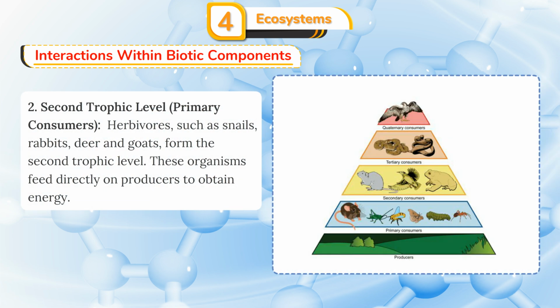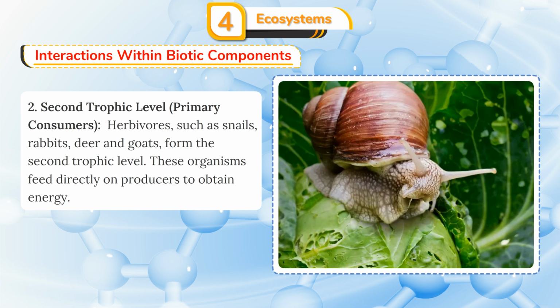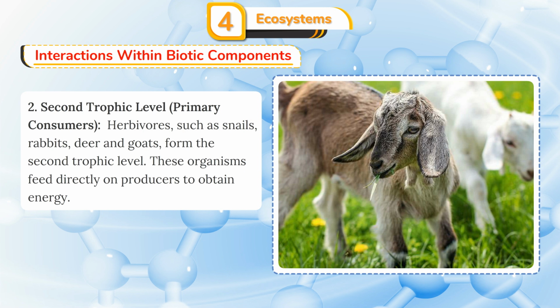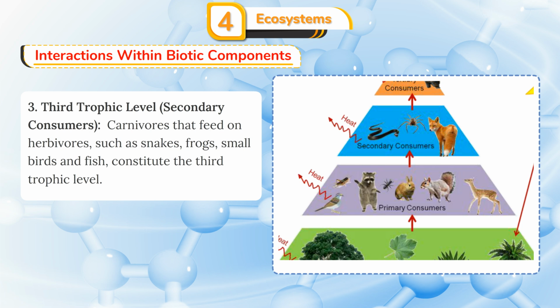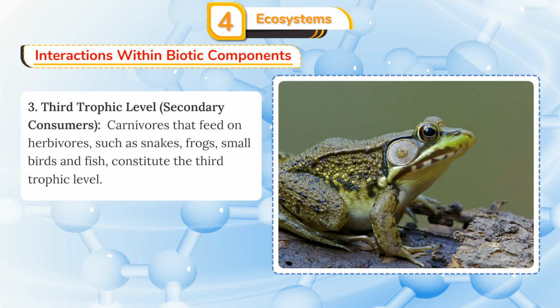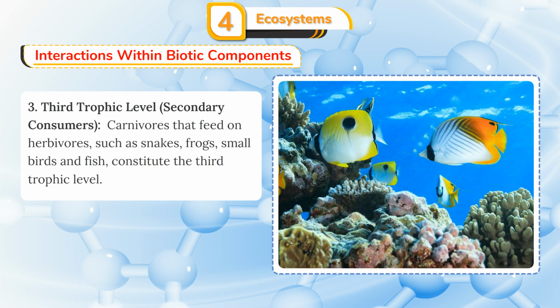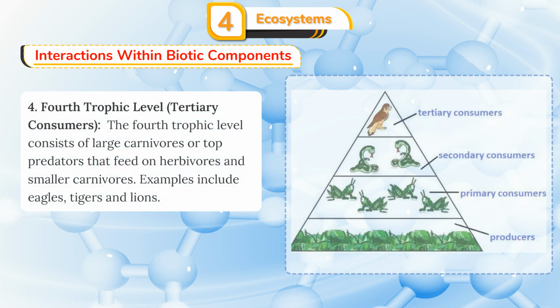2. Second trophic level. Primary consumers. Herbivores, such as snails, rabbits, deer, and goats, form the second trophic level. These organisms feed directly on producers to obtain energy. 3. Third trophic level. Secondary consumers. Carnivores that feed on herbivores such as snakes, frogs, small birds and fish constitute the third trophic level.